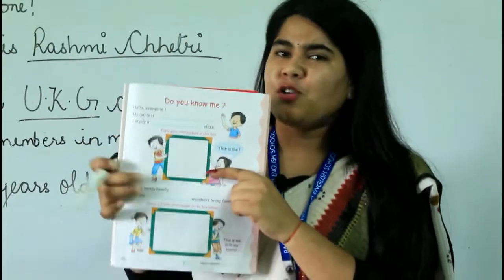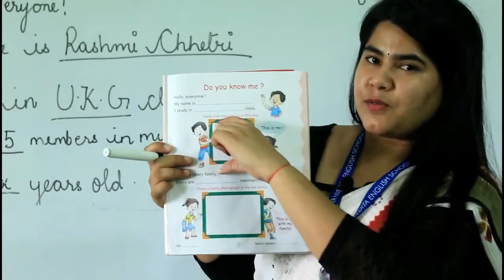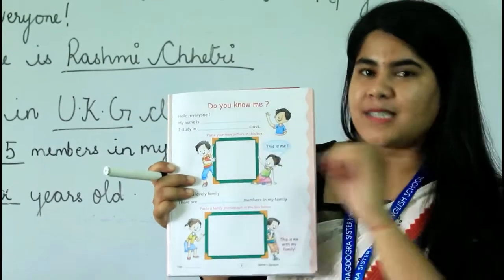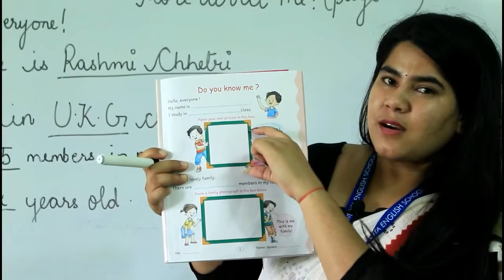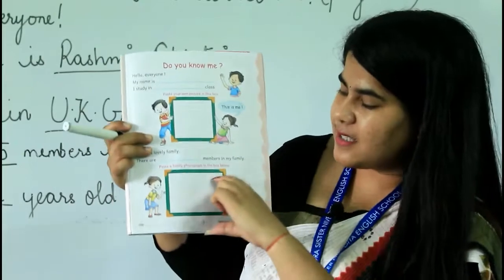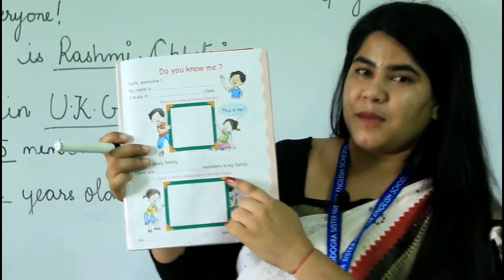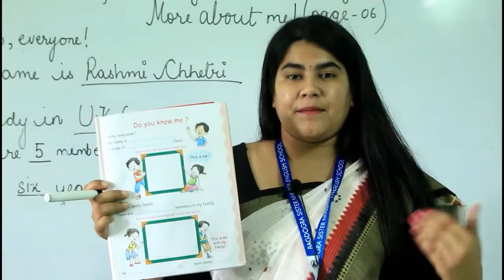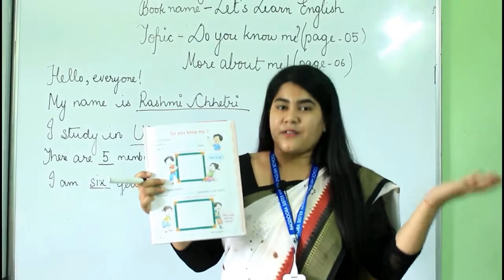That means you might have lots of photographs, right? So what you will do, you will paste that picture in this box. Take the help of your mama or your papa. In this first box, first column, you have to paste your own picture, and in this second column, paste a family photograph in the box below. Here you have to paste your family photograph, that means with your parents like papa, mama, grandma, grandpa.